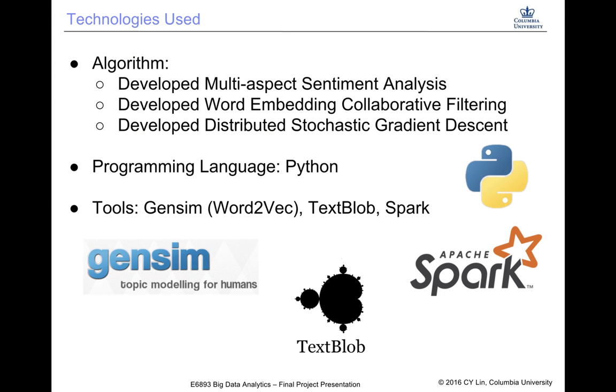We basically develop our own algorithms in Python, and we use several libraries such as Word2Vector, TextBlob, and Spark. Word2Vector is used to determine the aspect of the sentence. TextBlob is used to do sentiment analysis, and Spark is for MapReduce.